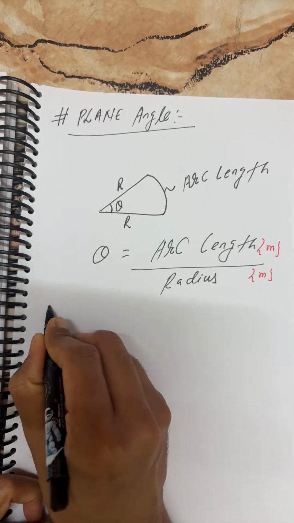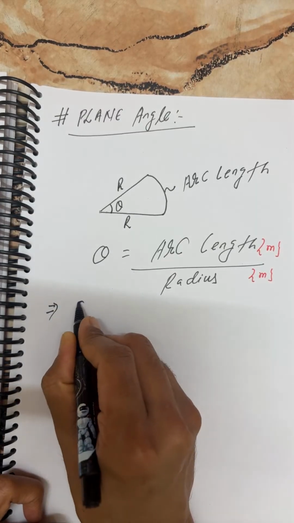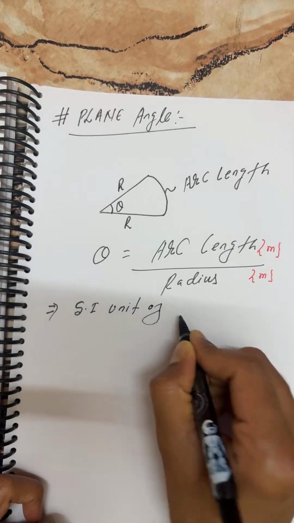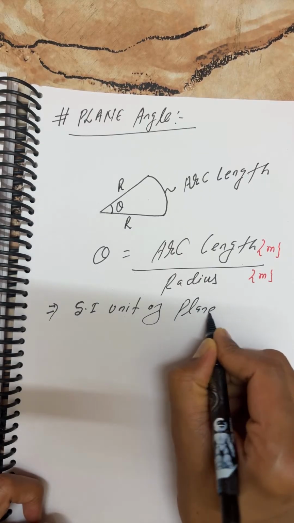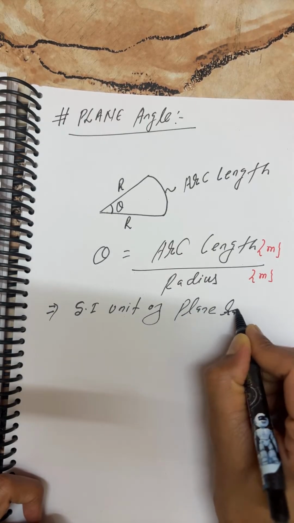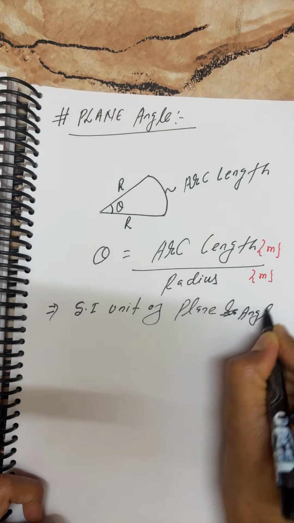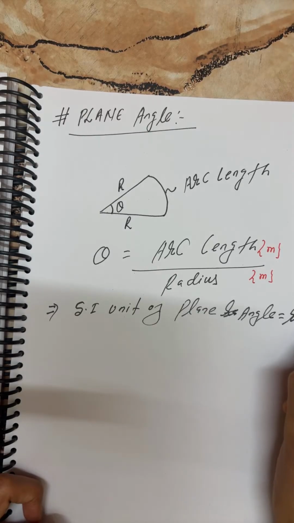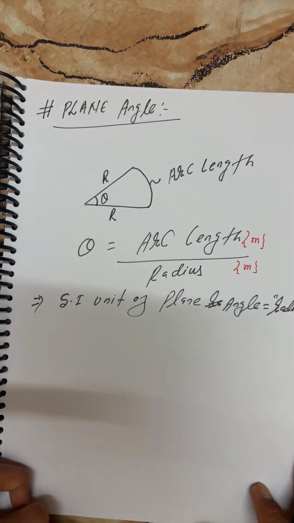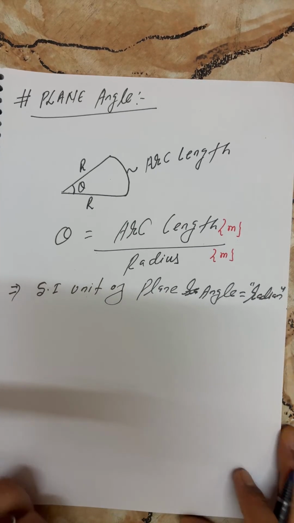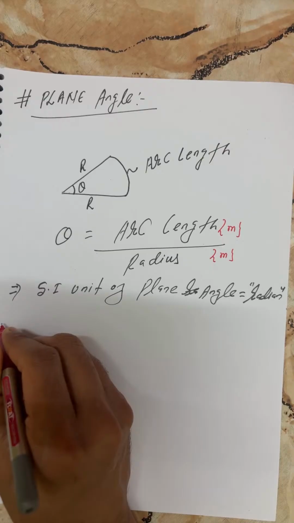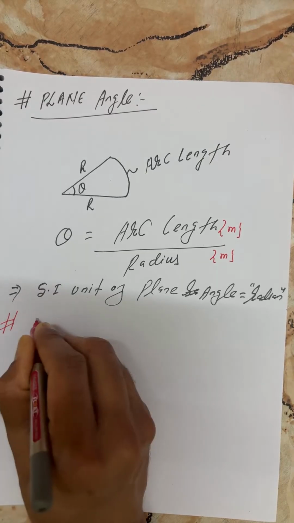So you can tell, my dear, this is the SI unit of plane angle. SI unit of plane angle, which is what, students? Radian. This is what you can say, radian. Okay, fine, very good.